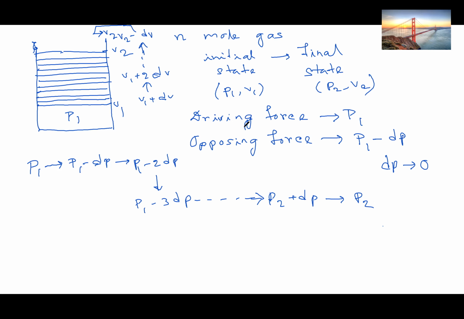Okay, so let me draw the irreversible process diagram. This is pretty simple. This is all the real processes we see. Here the same system, the same volume change and pressure change occurs, V1 to V2 and pressure changing P1 to P2.